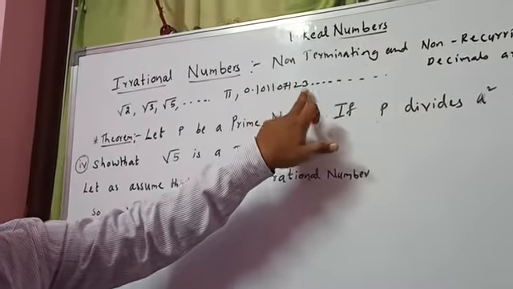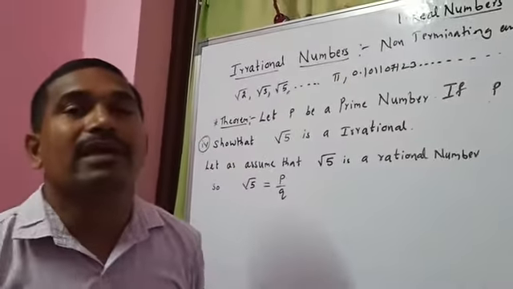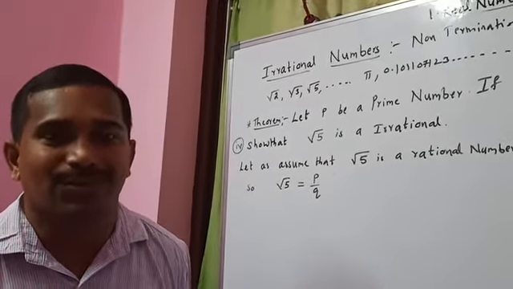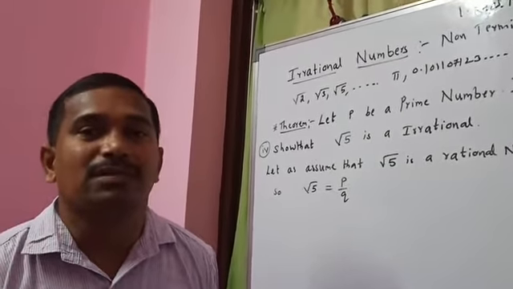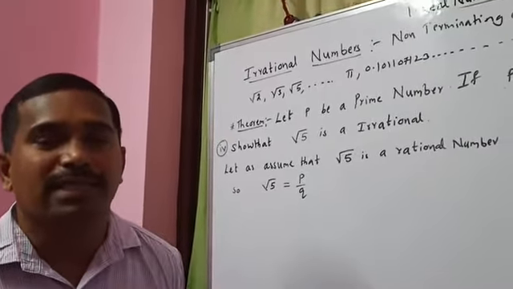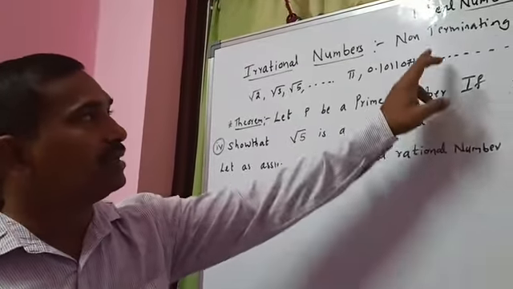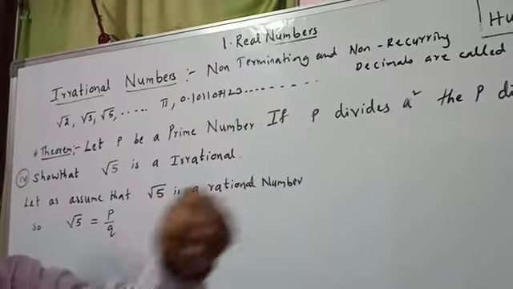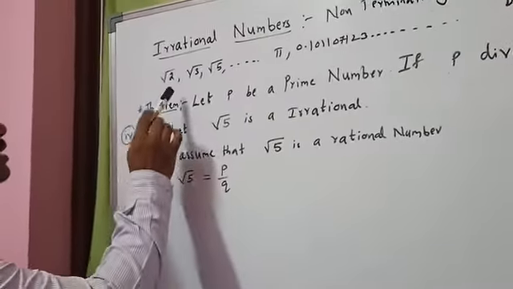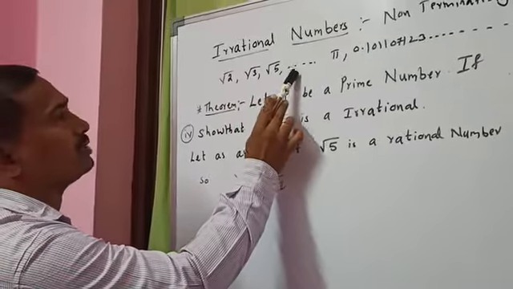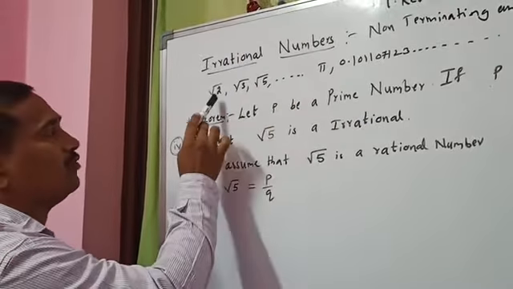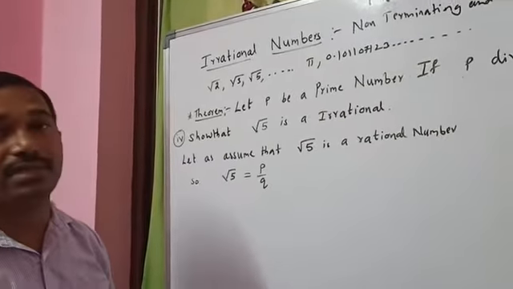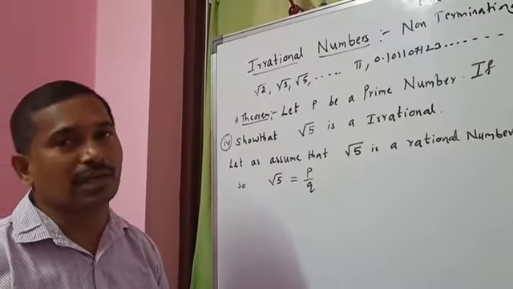There is no repeating, so this is called an irrational number. Or we can say the numbers that cannot be expressed in the form of p by q are called irrational numbers, or the numbers having non-terminating, non-recurring decimals. Examples are root 2, root 3, root 5, pi. If you find the value of root 2, you get a non-terminating, non-recurring decimal.